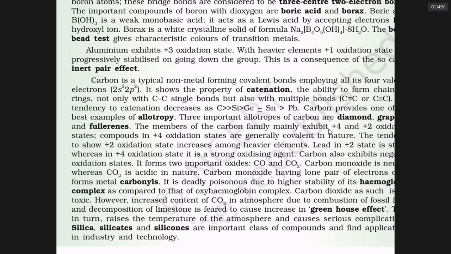In diamond, every carbon is sp3 hybridized, making 4 bonds. No unpaired electrons, so diamond is a non-conductor of electricity. Diamond is chemically inert. But thermodynamically, diamond and graphite, which is stable? Graphite. Thermodynamically graphite is stable. It means thermodynamically diamond is not so stable. If you expose a diamond to heat radiation, will it catch fire?